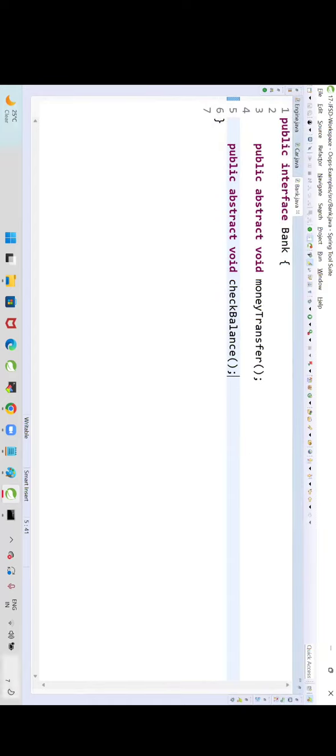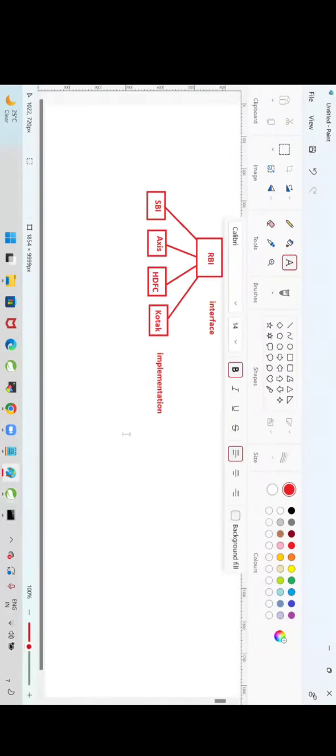Any bank that wants to do banking operations should implement both methods. Who is deciding that? The interface. The interface will decide the rules. The class will follow the rules. Interface is our rule decider. Class is a follower.